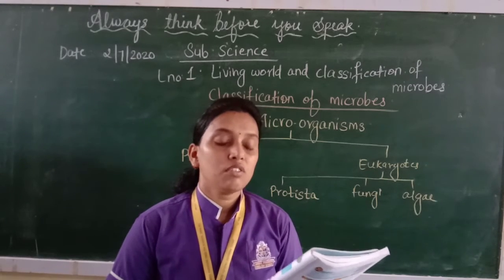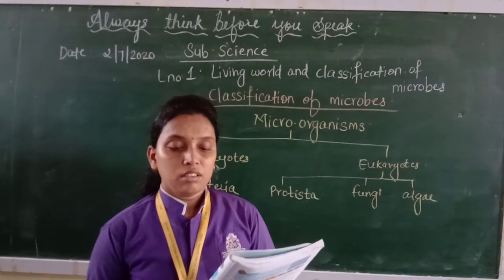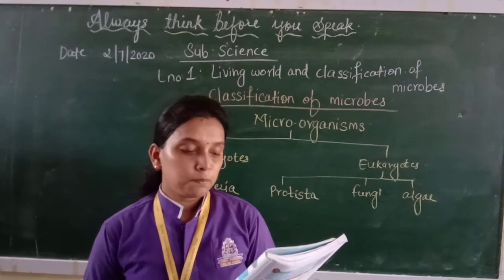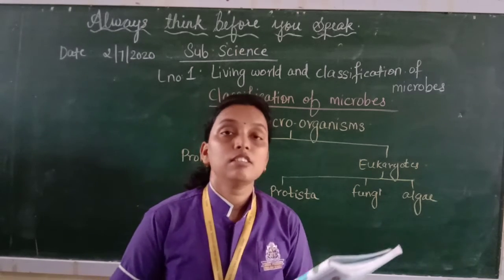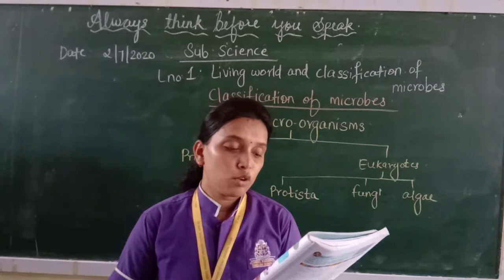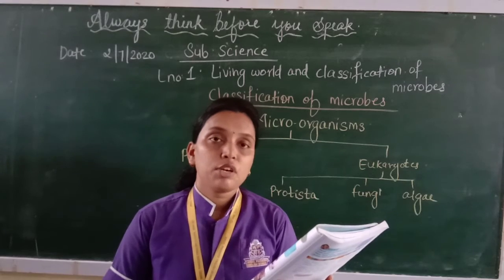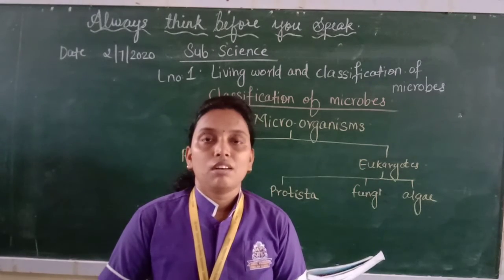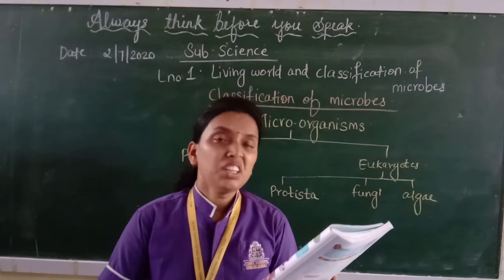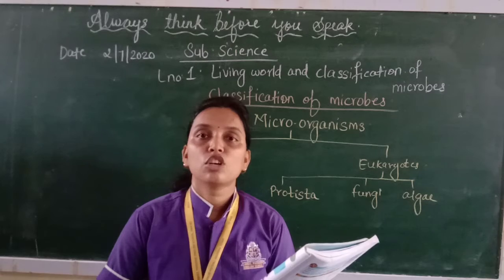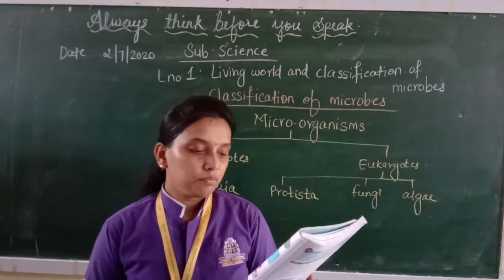For protozoa, you can see on page number 4 they have given the structures of paramecium, entamoeba and also plasmodium. Now the fourth one is algae. Algae are approximately 10 micrometers to 100 micrometers. They are aquatic, they live in water. They are eukaryotic, unicellular, autotrophic organisms. Autotrophic means they can prepare their own food. Photosynthesis is carried out with the help of the chloroplast in the cell, an organelle where photosynthesis takes place.